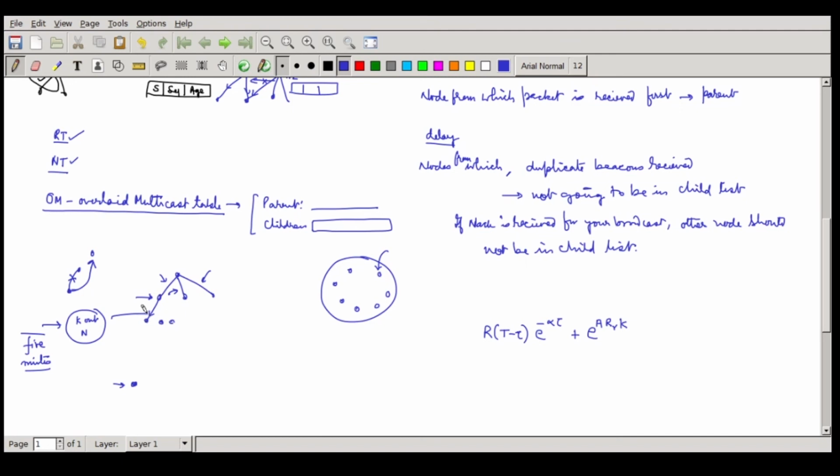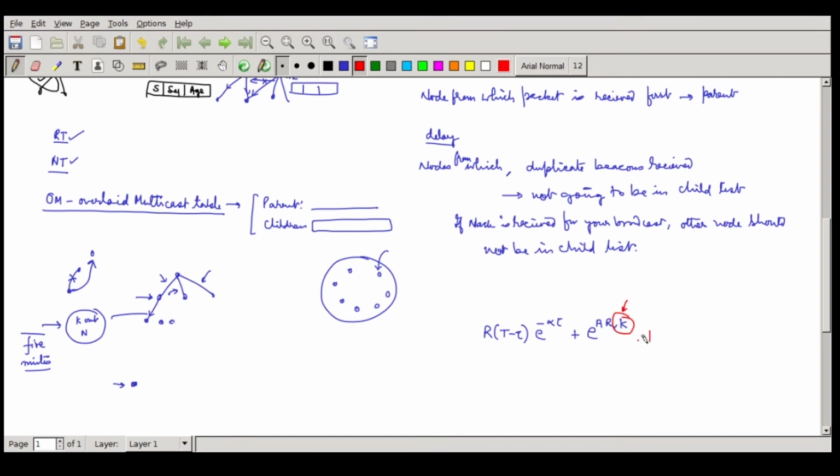So as a result, the guys who have weaker bandwidth and lower reputation, who are not cooperative to the network, will tend to go towards the bottom. They will tend to become leaf nodes in that case. So this is the only new change which has come in, which was not there in my earlier design. So this is what is a change.